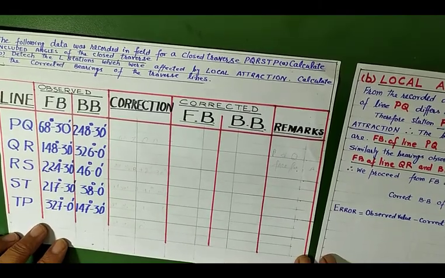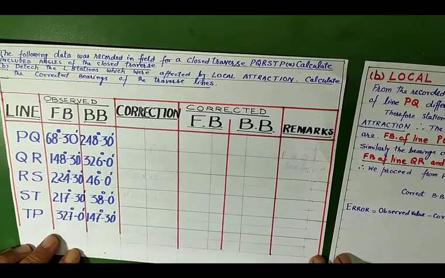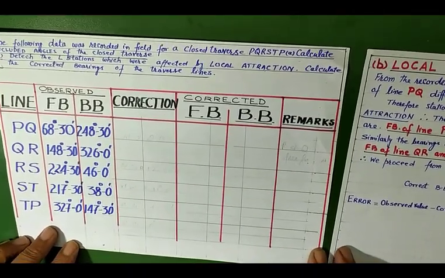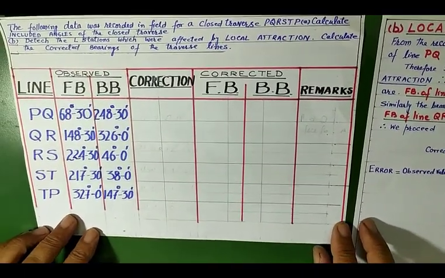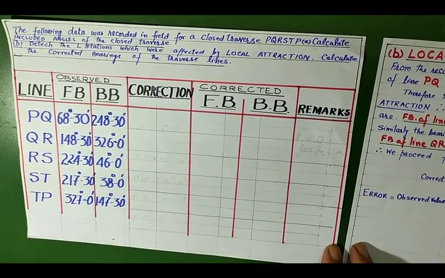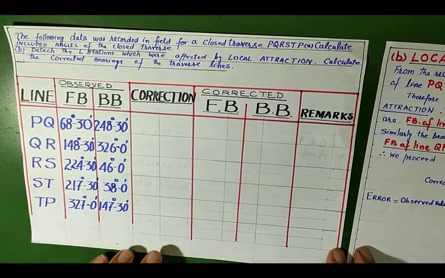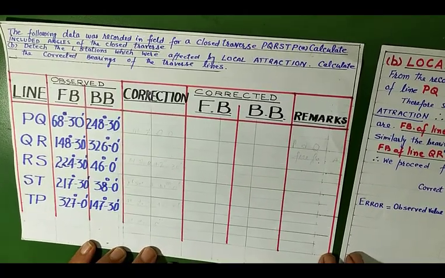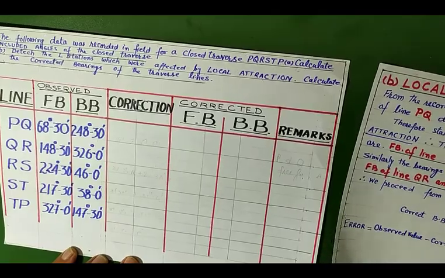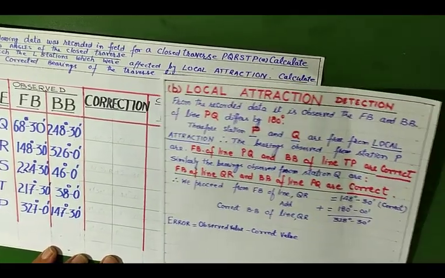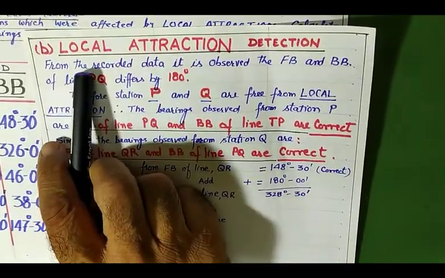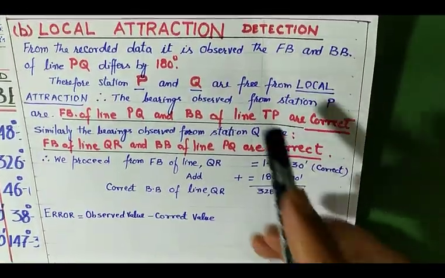So the second part of this is to calculate the stations which are affected from local attraction, and we have to calculate the corrected bearings of the lines. Here we have calculated the sum of the internal angles is equal to 540 degrees. So for our bearings, we have to detect which are affected from the local attraction. This is the second part, local attraction detection.